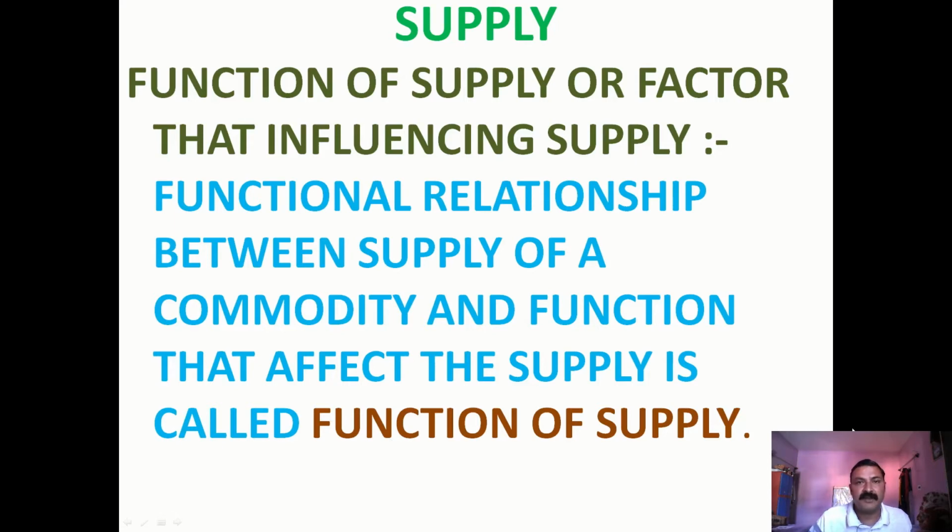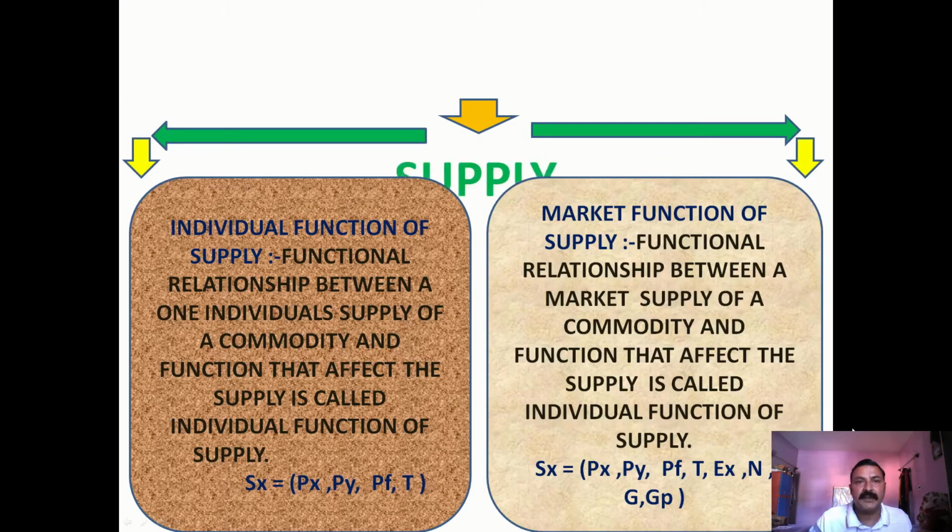Further we divide it in two parts. Individual function of supply: if there is an individual person and it has the relationship of supply and the factors that affect the supply, that means it is individual function of supply.